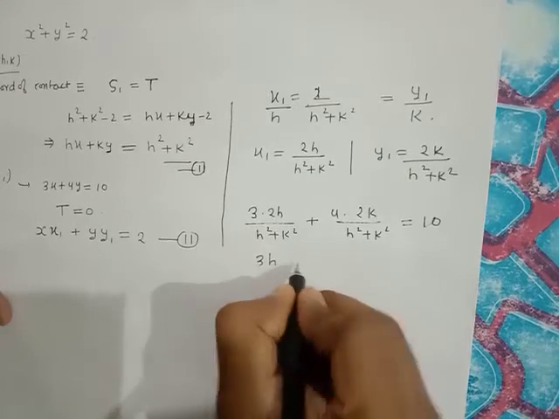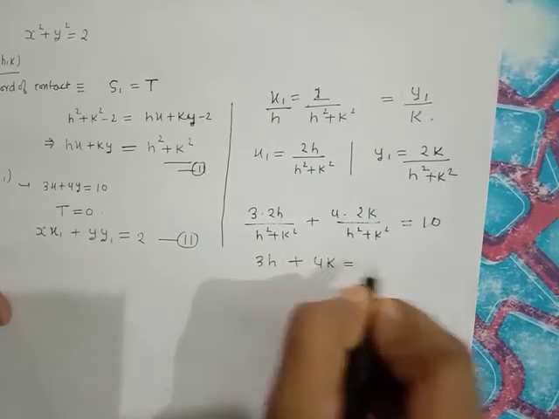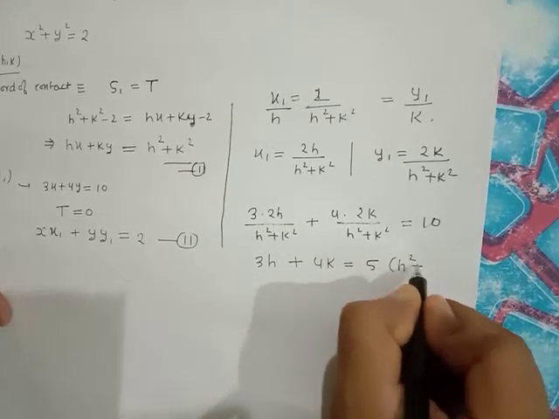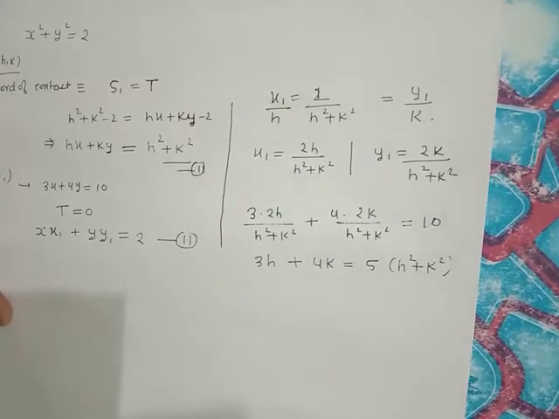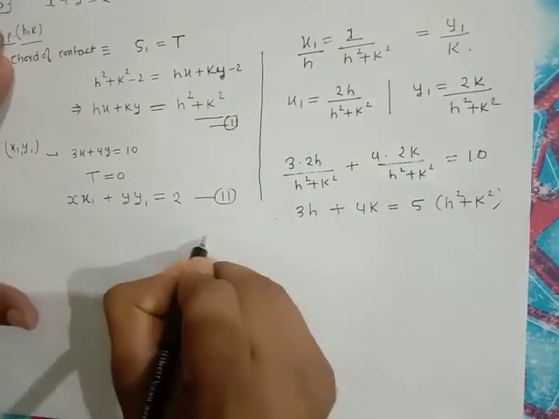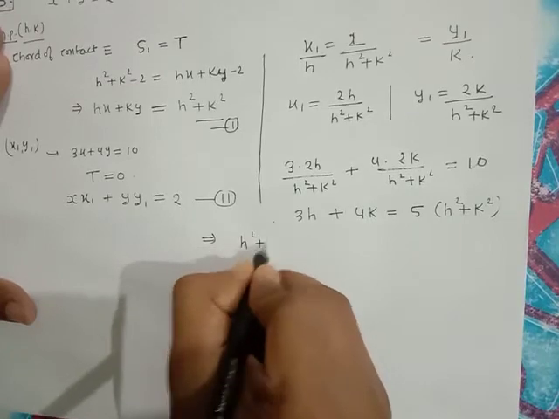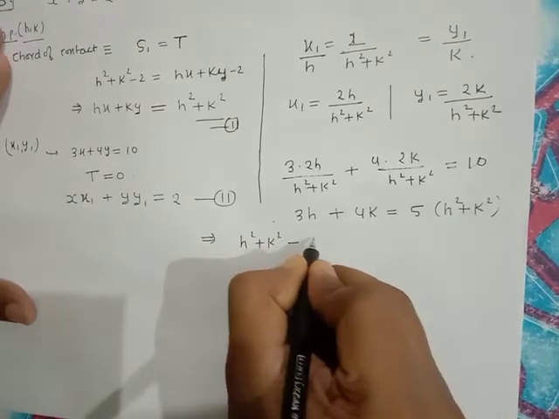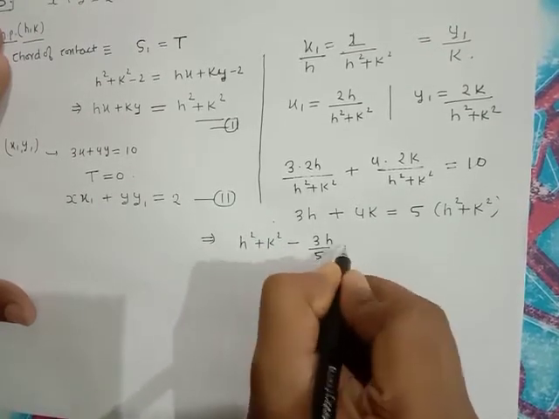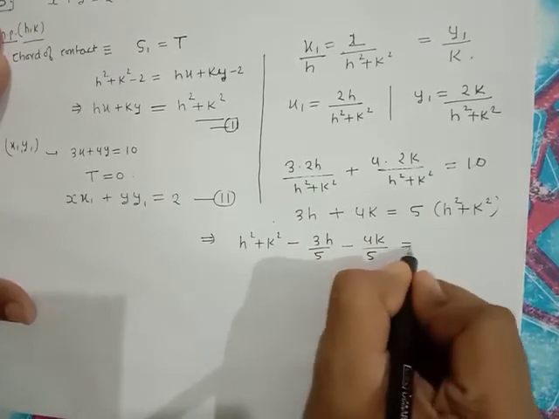So 3h plus 4k is equal to 5 times h square plus k square, or simply h square plus k square minus 3h by 5 minus 4k by 5 is equal to 0.